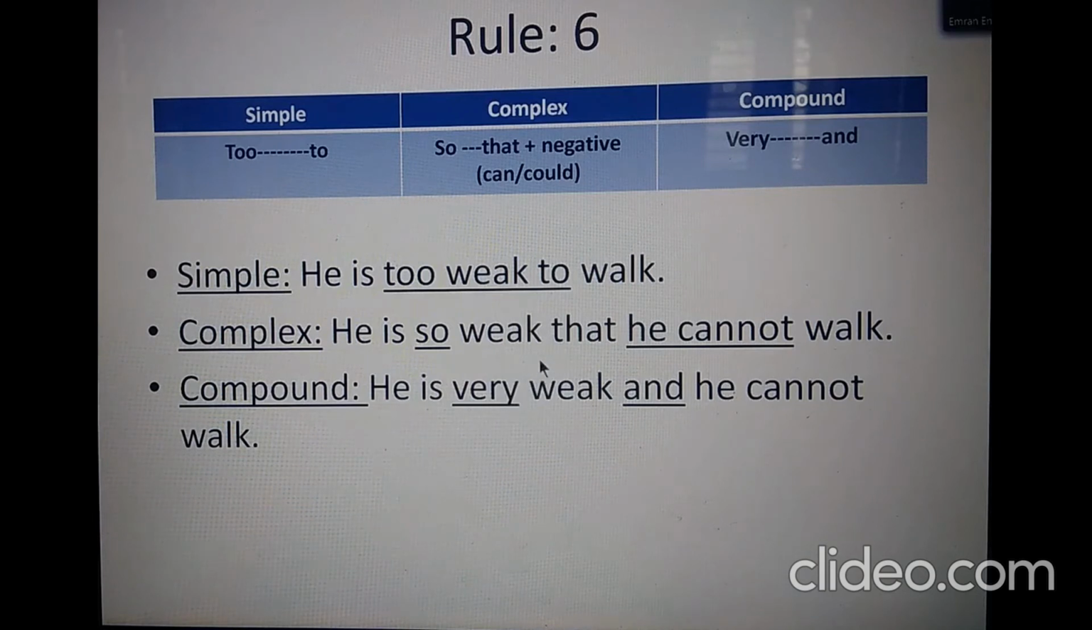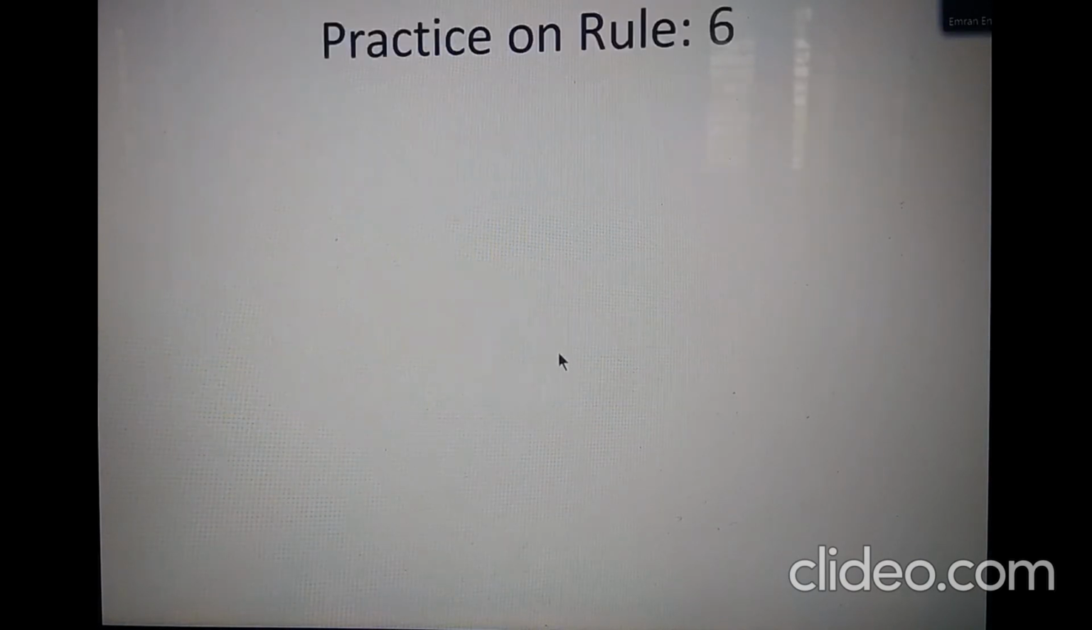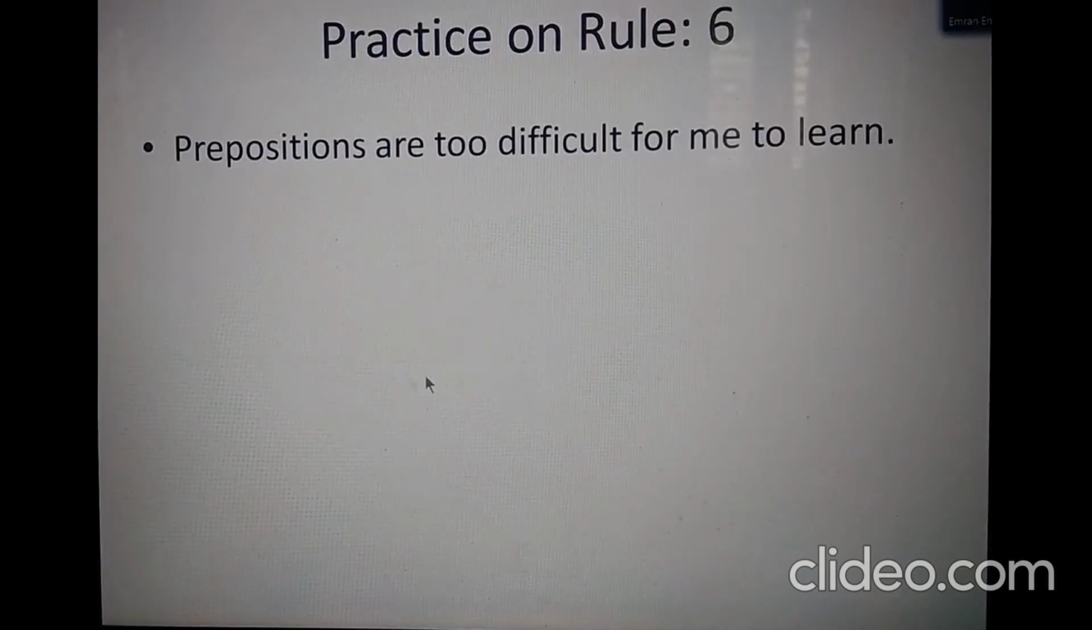There is one point to be mentioned here. In some places where we have different subjects in both clauses, we'll have to imagine the subject from the context of the sentence. Say, like in the practice on Rule 6, prepositions are too difficult for me to learn. In this case, the imagined subject is already given here, which is me in this sentence. So it will be me, changed to I. If we try to make this sentence complex, we need to use the subject I.